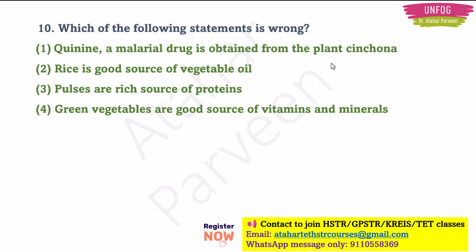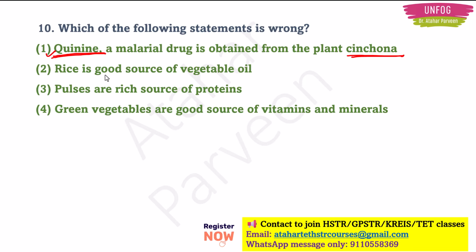In malaria disease you have high temperature, high fever, exhaustion, shivering. To cure that we use quinine, which is the anti-malarial drug, and it is obtained from the plant called cinchona. So this statement is correct.